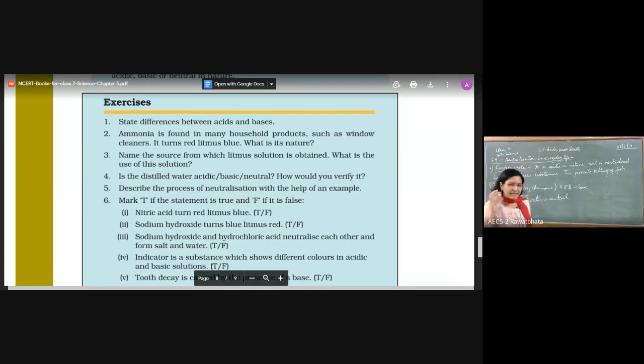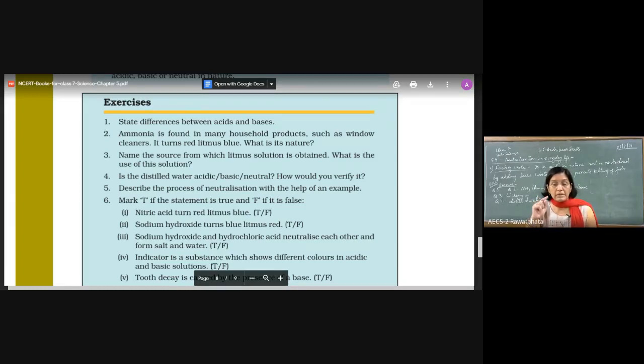See, a little bit tricky there, tricks they are playing with us in the textbook. Instead of water, what are they writing? Distilled water. Water has to be neutral. Now, let me make it very clear to you. What is the difference between distilled water and water? Distilled water we cannot drink. It is used for laboratory purposes. Distilled water is used for injections also. Distilled water does not contain any sort of salts in it. Zero salts.